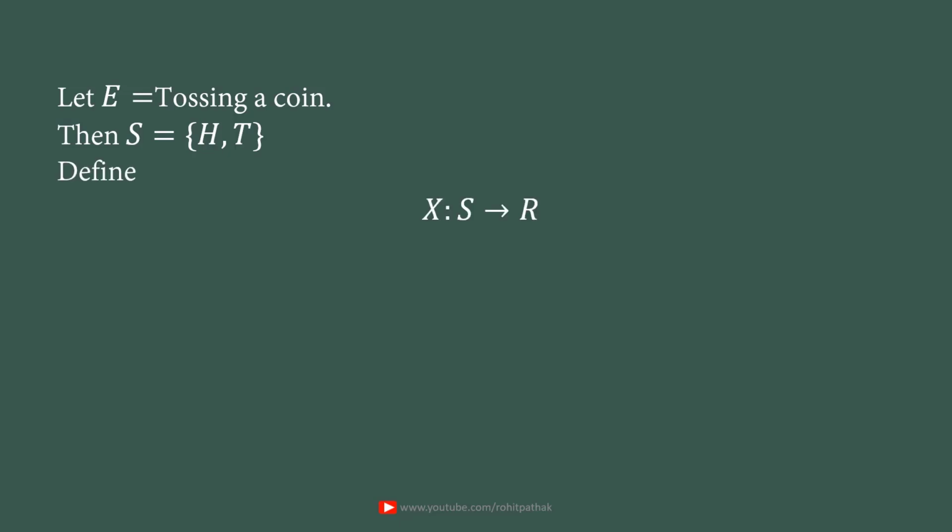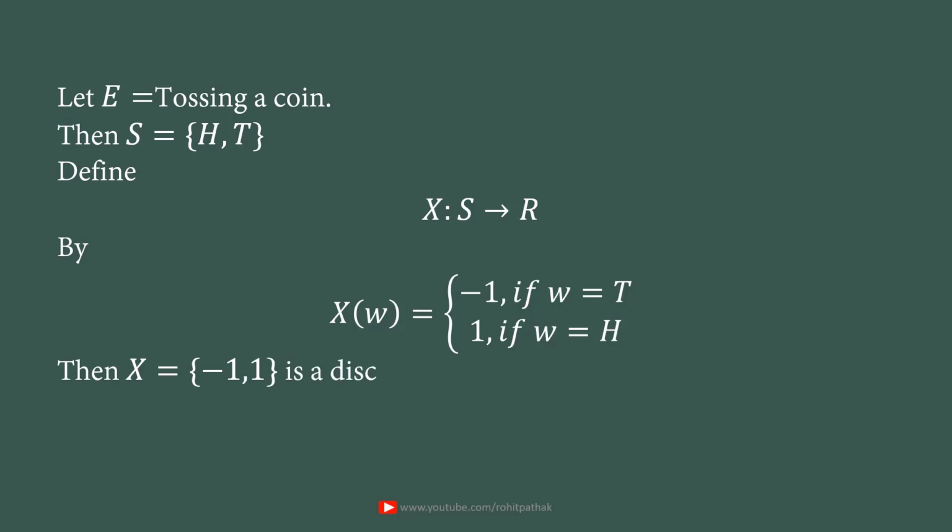Define the random variable X from S into R by X(w) equal to minus 1 if w equal to T and 1 if w equal to H. Therefore, if the random experiment results in tails, then the value of the random variable will be minus 1, and if the experiment results in head, then the value will be 1. Therefore, X is a discrete random variable taking two values, minus 1 and 1.